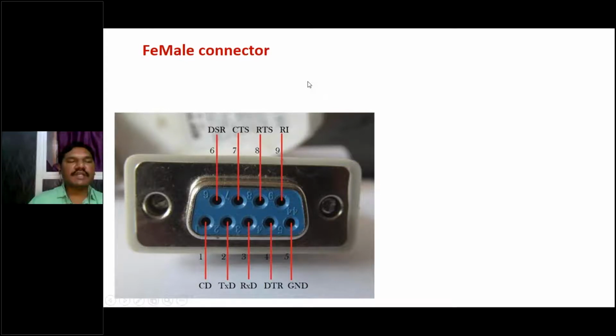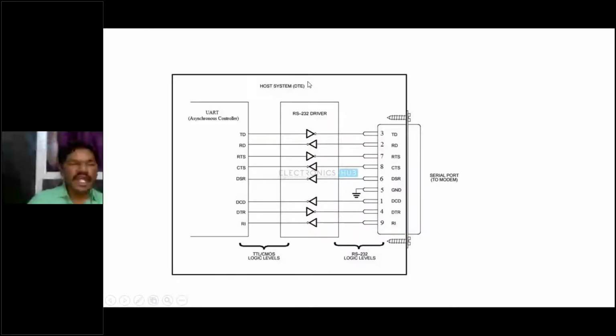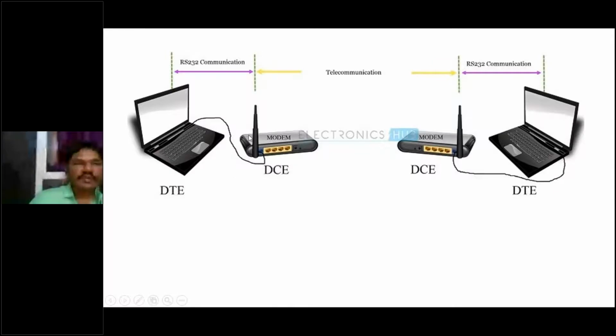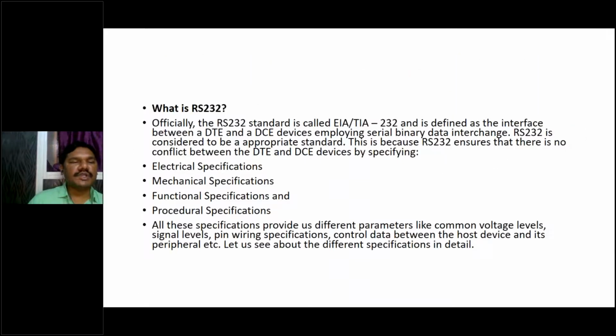And this is the connection, and this is the RS-232, here DTE and DCE: data terminal equipment, data communication equipment. So this cable between the computer and modem is called the RS-232. Again, modem to modem wireless communication is established, and now again the modem is connected to our laptop, and this is called the RS-232 cable.